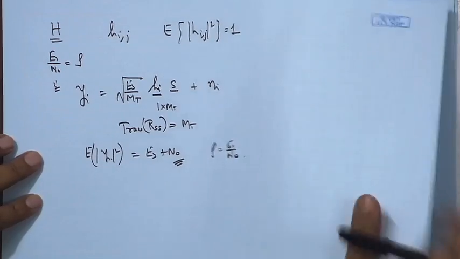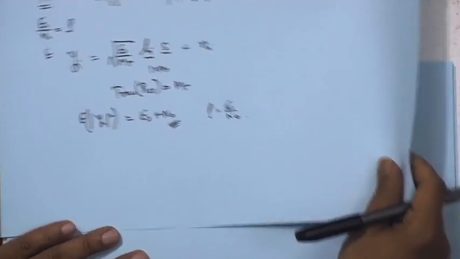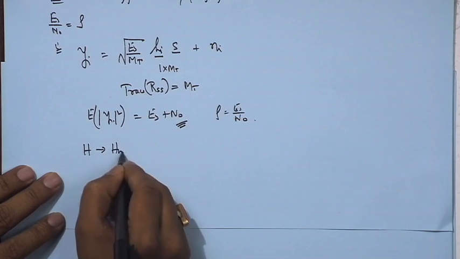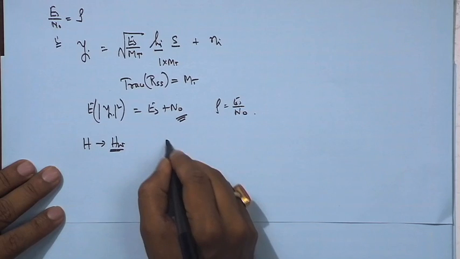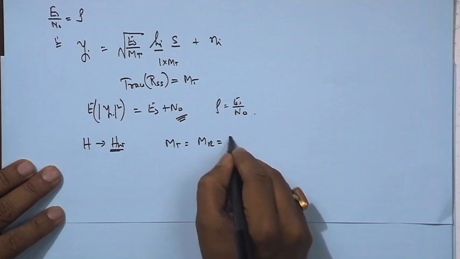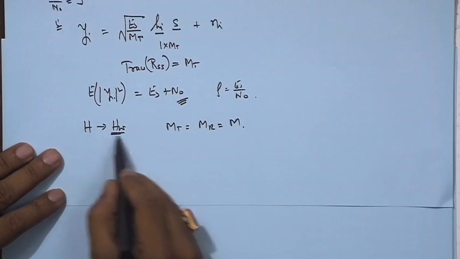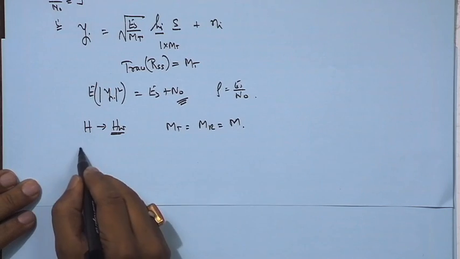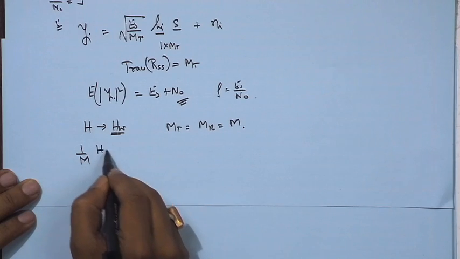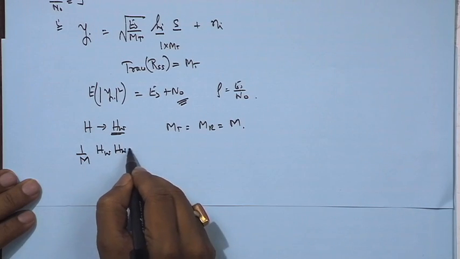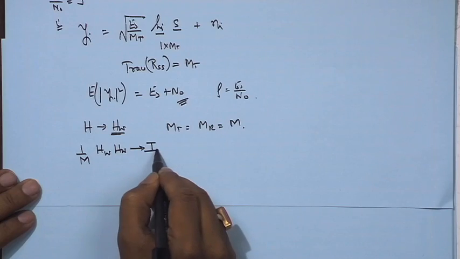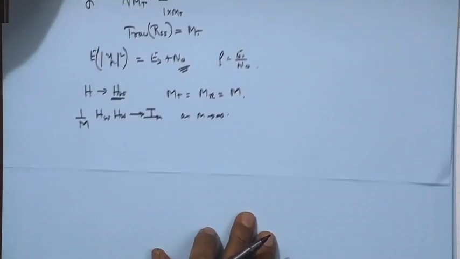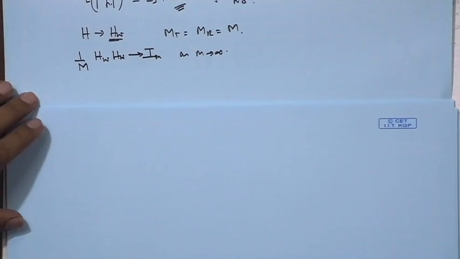Okay. So, next we move on further with this particular channel, and we say that H is basically HW, that means spatially white, and we also have MT equals to MR equals to M. So, when we have H as HW, MT equals to MR equals to M, we would have 1 upon M HW HW Hermitian tends to IM as M tends to infinity. So, let us look at this, if this is true or why it is like this.